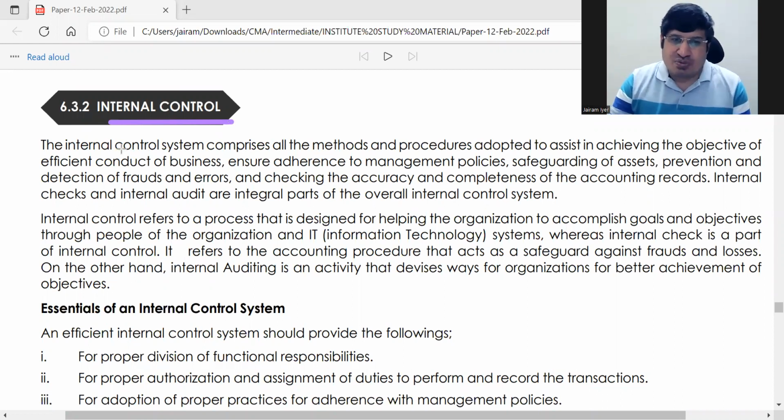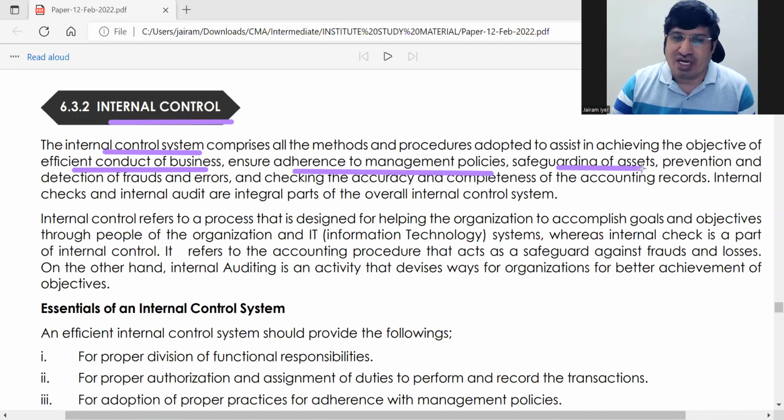So what are the objectives of internal control system? We have seen efficient conduct of business, adherence to management policies, safeguarding of assets, very important, prevention and detection of errors and frauds, and checking accuracy and completeness of records. So you can see that apart from accounting records, it sees to the control over other things also.